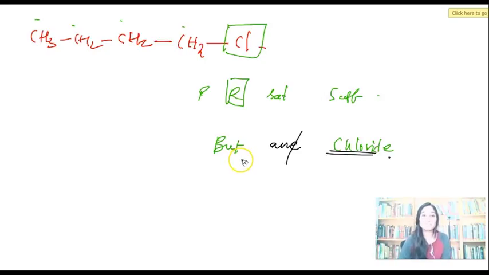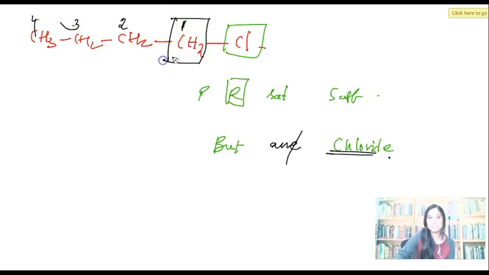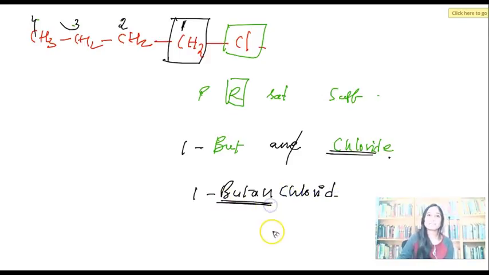Where do I have the functional group? Do I have it on the 4th carbon? I have done it from the 1st carbon because I should count in such a way that the carbon containing the functional group gets the least value assigned. So it is 1. Let me compile: 1 butane chloride. Now, if I don't write E here, does it make any sense? 1 butan chloride. Am I able to connect these two names, saturation and suffix? No, right? Remember the second rule.